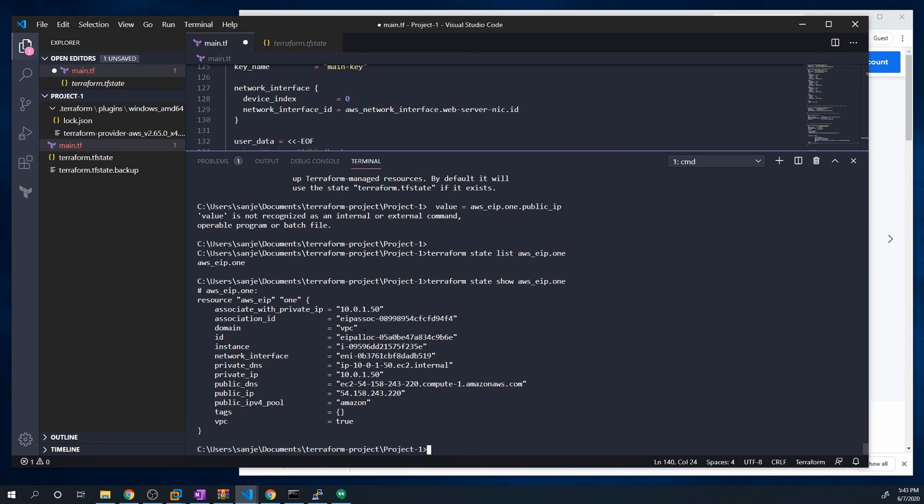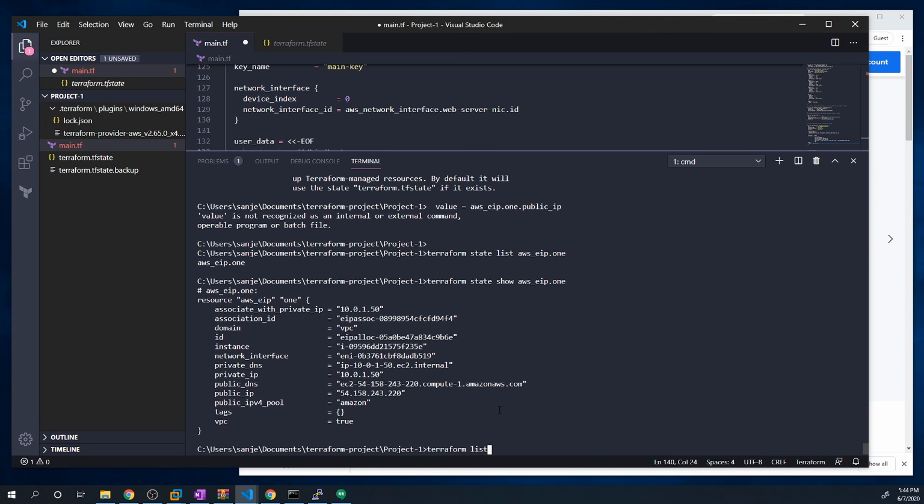You can see it's going to give us a detailed output regarding that state, and it's going to include a lot of information that would normally only be stored in the AWS console. We can see the IP address, the association ID, and the actual ID of the resource that gets created in AWS. Then we can see the ID of the instance this elastic IP is assigned to, as well as the network interface. We can even see the public IP. This is super helpful because there are going to be a lot of times when you deploy something and you want to know what the IP address is, especially the public IP. Normally you would have to do it through the AWS console, but we have this command so that we can just verify it from the command line really quickly without having to log in.